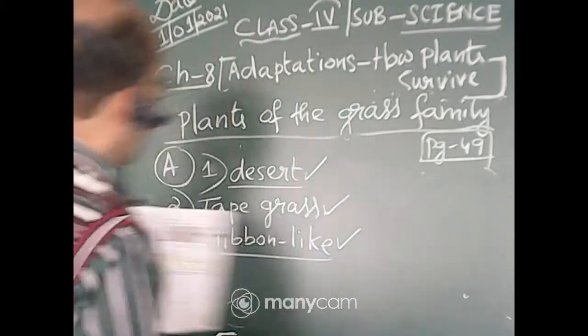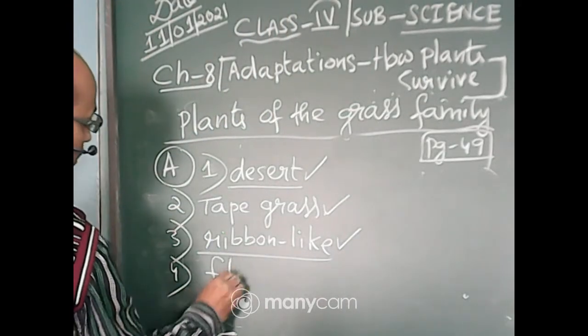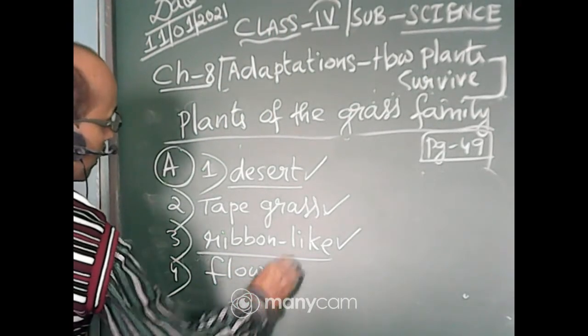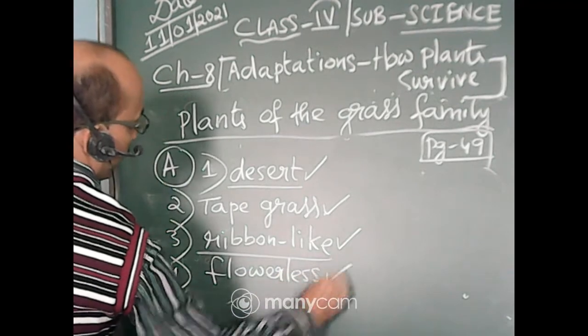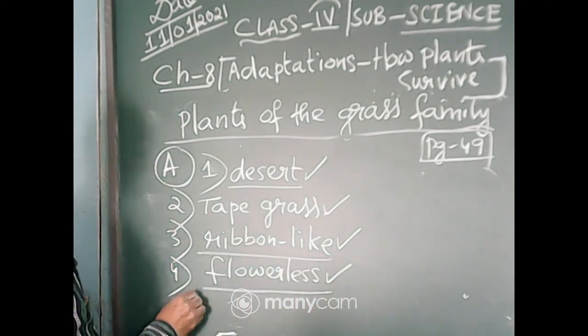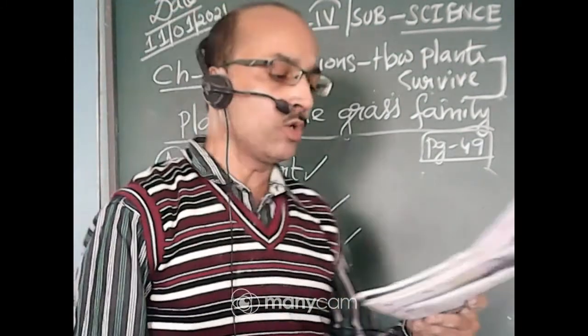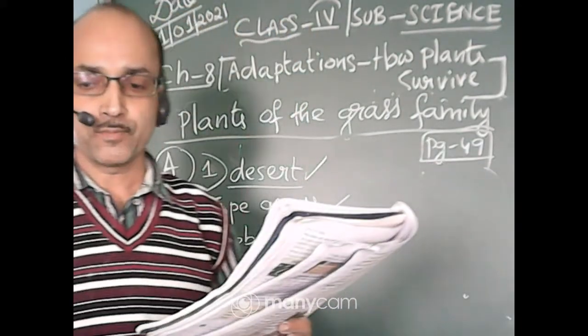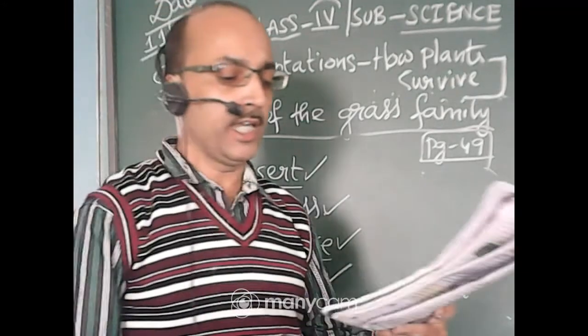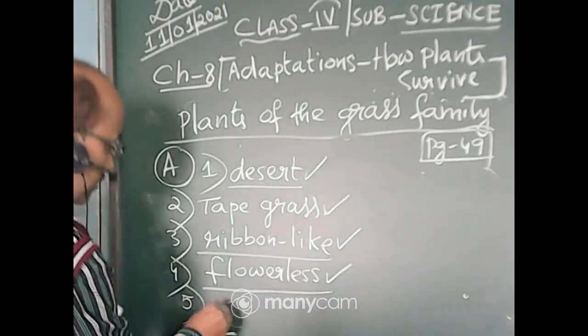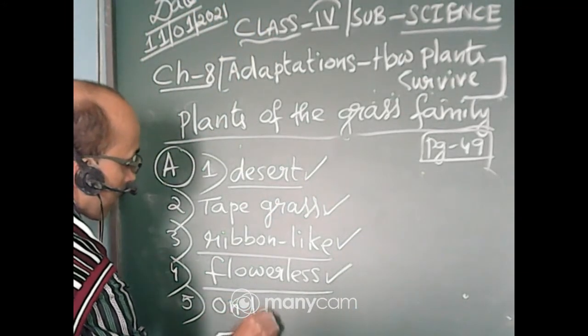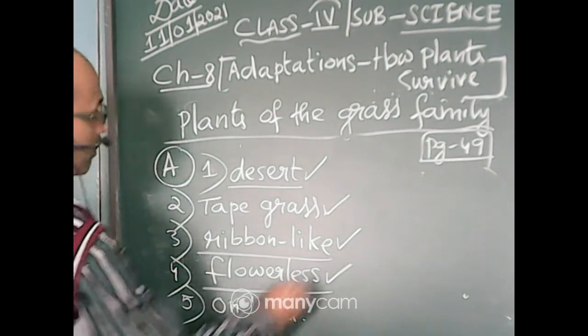It is flowerless. Okay, understood everyone? Then number 5, terrestrial plants are the plants that grow on land, in water, in air. It is on land.